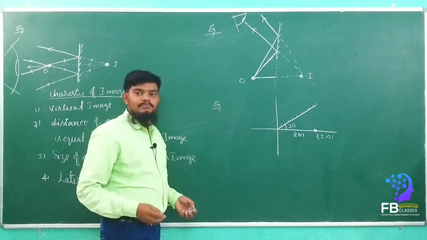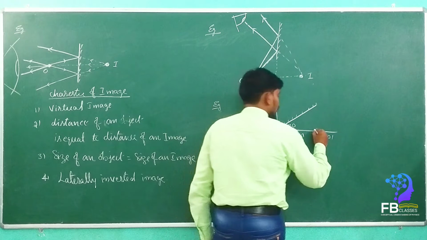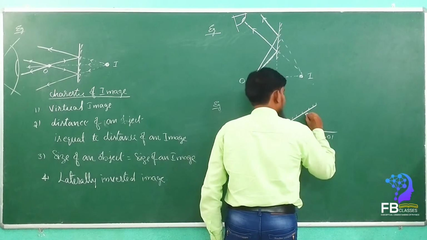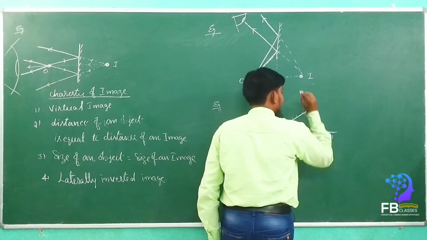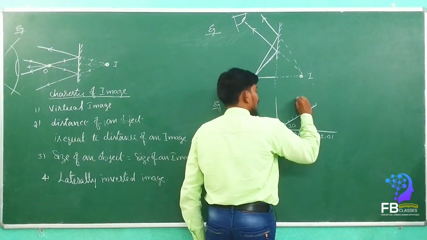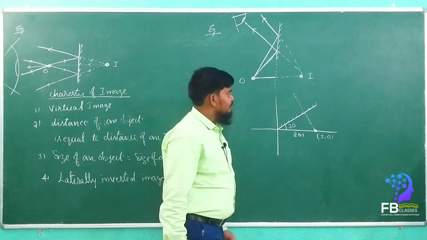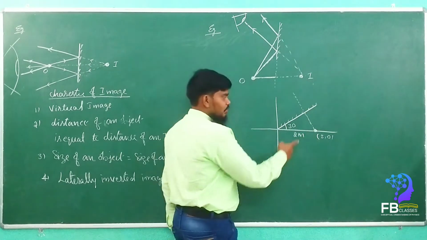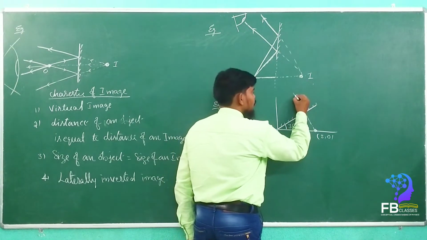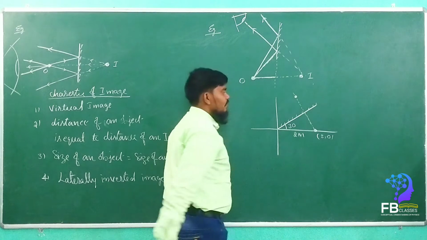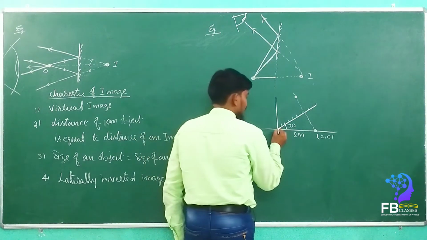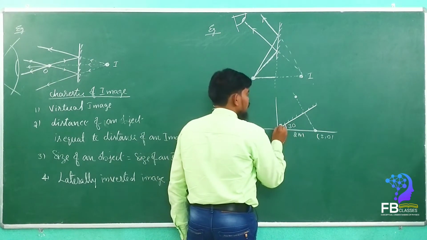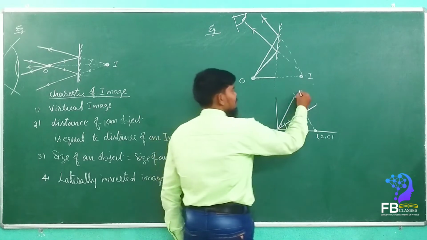So where are the coordinates of the image? What we have to do is simple: draw the perpendicular line on the mirror. If the mirror is not there, then extend the mirror, and extend the perpendicular line behind the mirror. Then check that the distance of the object is equal to the distance of the image. So here the image will form. Yes or no? Are you getting my point? So here the image is formed.